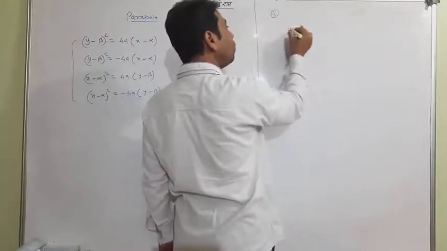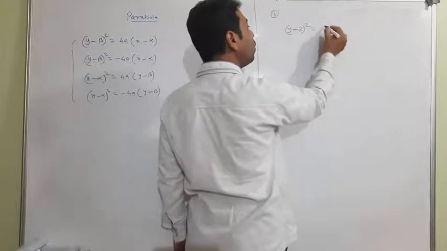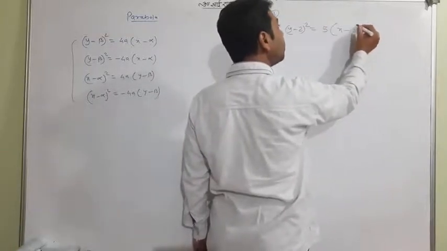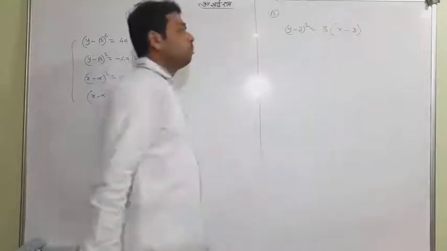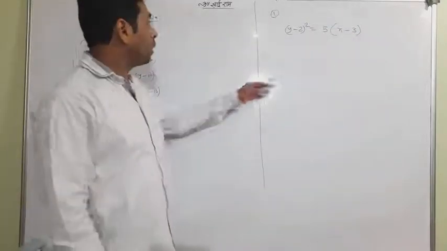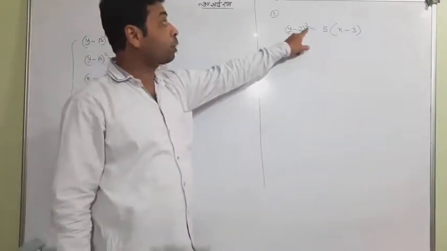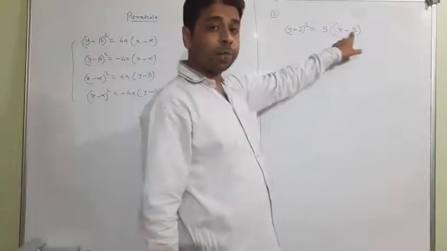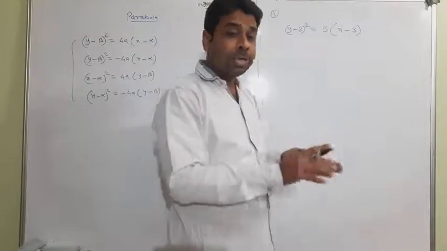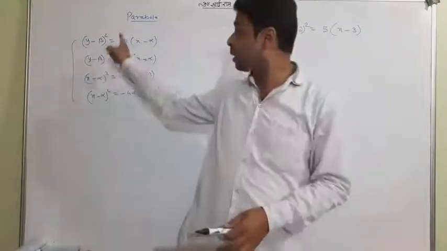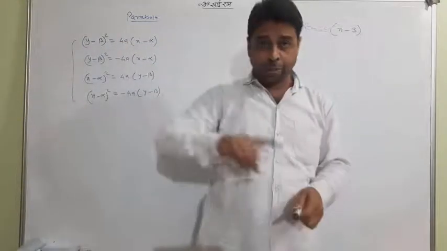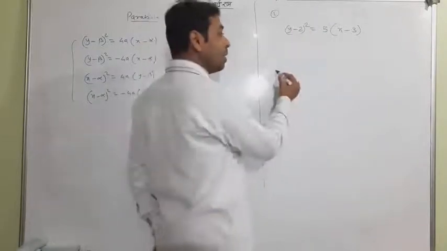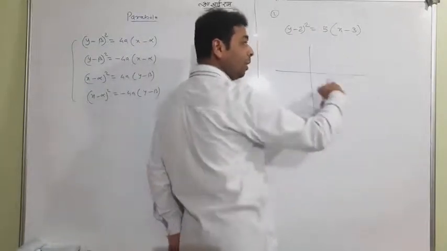Suppose you have y minus 2 whole square equal to 5 into x minus 3. This is the equation. Now can you catch y minus beta whole square equal to 4a x minus alpha? So this looks like the first concept, so you know the direction, because it is a positive sign, and when y square is there, definitely it is along the x-axis.